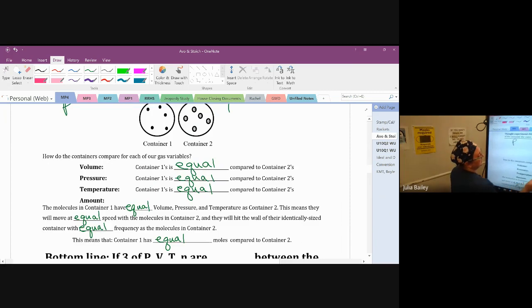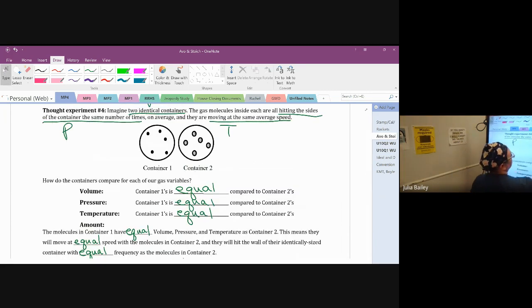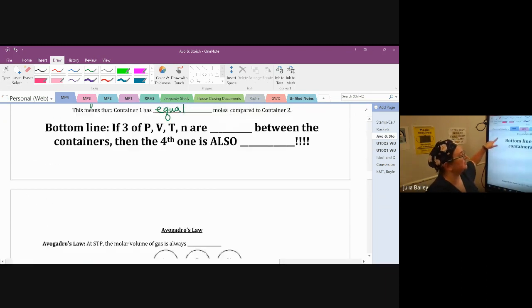The only way we can know for sure that they're moving the same amount, hitting the walls the same amount, and inside the same size container, the only way that can work is if they also have the equal number of stuff inside. If one of them had more stuff inside than the other, then the amount of times they were hitting the walls would be different, or they'd have to be moving slower to keep the amount of times they'd be hitting the walls the same. You can't have 3 of them equal unless the 4th one is also equal. And that is the point of this whole thing.